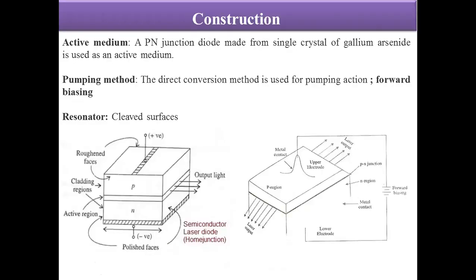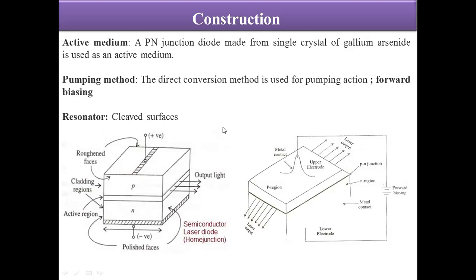And see this, the construction. The active medium of this semiconductor laser is simply a p-n junction diode, which is generally made of gallium arsenide, GaAs, as an active medium. The pumping method that we use here is, as I already said, forward bias to enhance the recombination within the depletion region. So forward biasing is the pumping scheme.